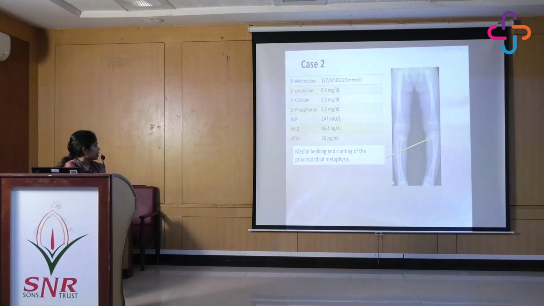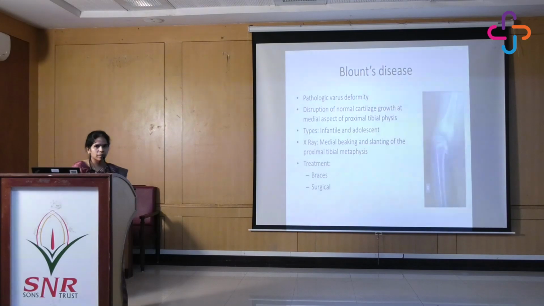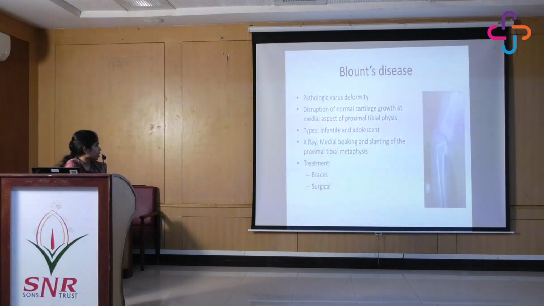But what was striking here is that there is medial beaking and slanting of the proximal tibial metaphysis. This is characteristic of Blount's disease. So Blount's disease is a pathologic varus deformity because of disruption of the normal cartilage growth at the medial aspect of the proximal tibial epiphysis because of excessive compressive pressure on the medial side of the upper proximal epiphysis of the tibia.